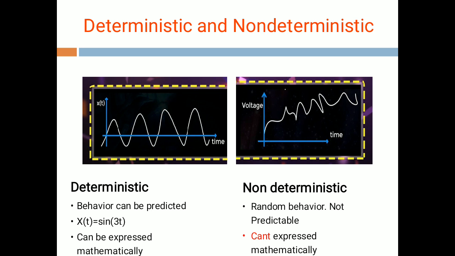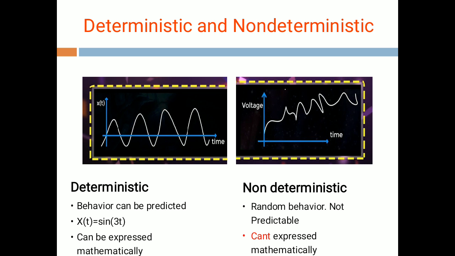By looking at the diagram, you will get an idea of deterministic and non-deterministic signals. The very first diagram is deterministic. In a deterministic signal, the behavior of the signal can be predicted because it has some symmetric pattern. It follows some pattern, and from that pattern we can determine in advance what the pattern will be in the future. So we can say the behavior of the signal can be predicted.